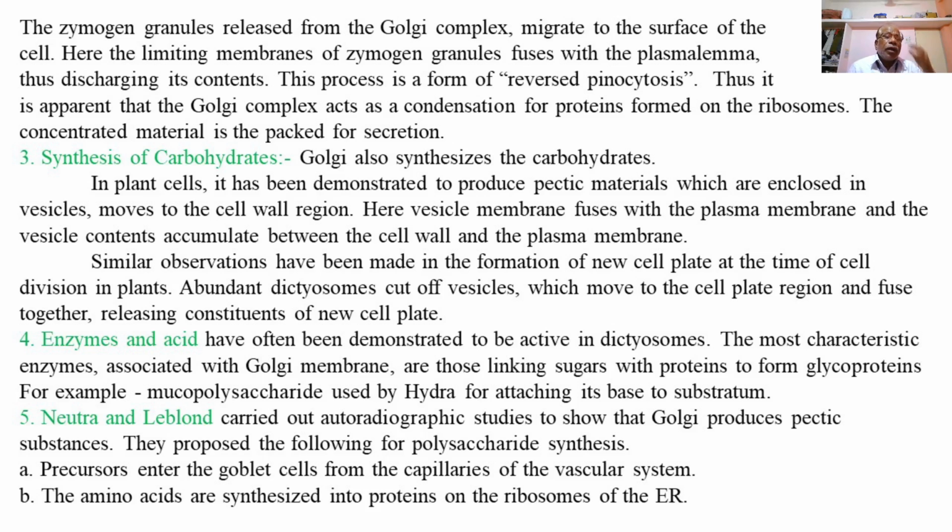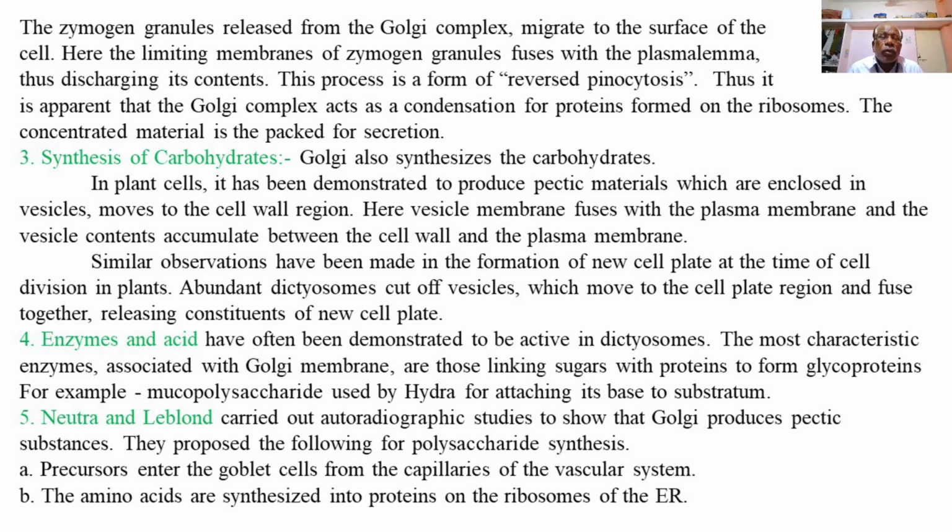Neutra and Leblond carried out autoradiographic studies to show that the Golgi produces pectic substances, and they proposed the following points for polysaccharide synthesis.